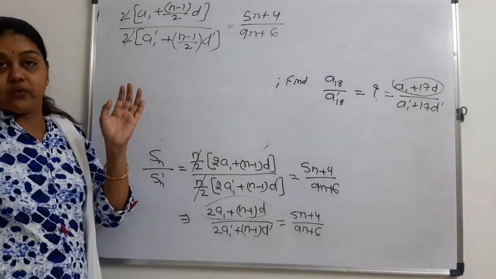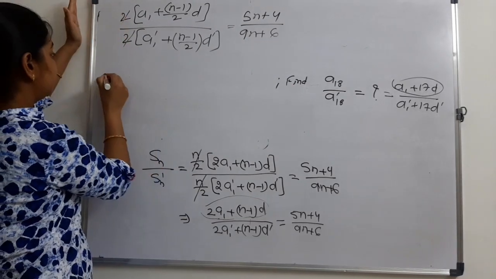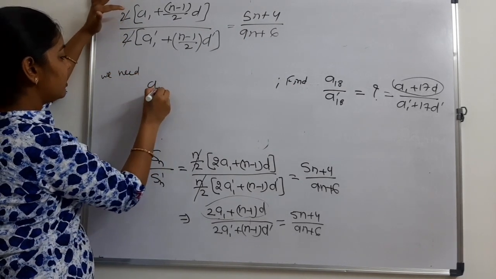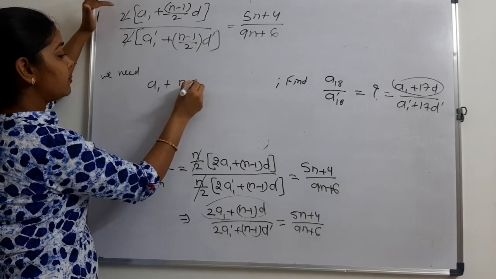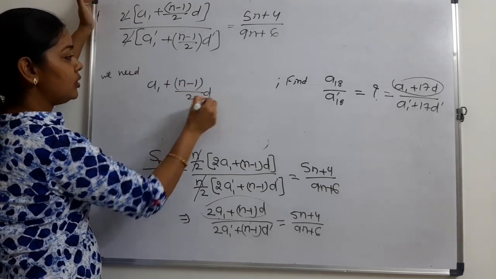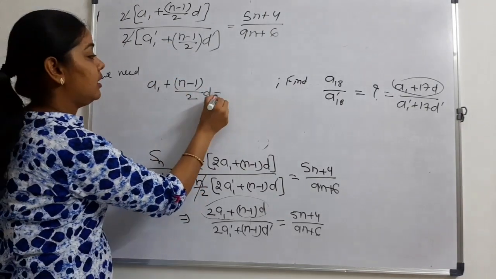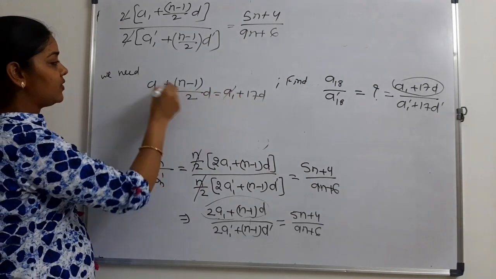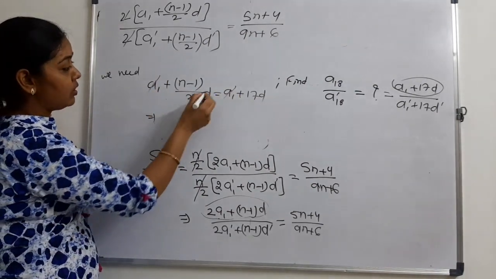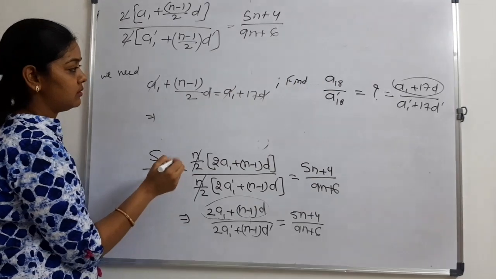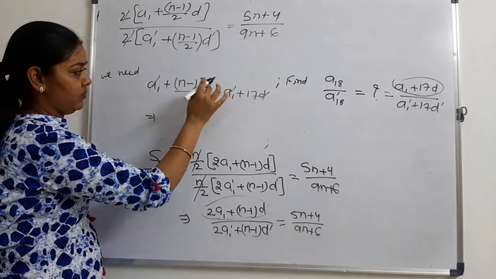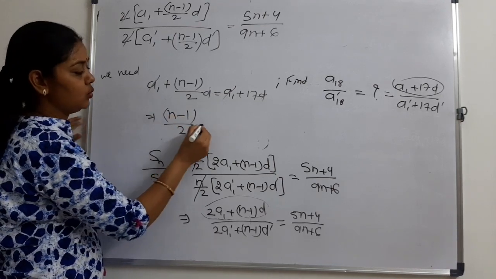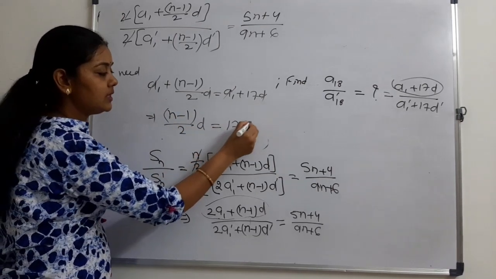Comparing both terms, in place of a1 plus (n minus 1) upon 2 into d, we need a1 plus 17d. a1 cancels out, and we get (n minus 1) upon 2 into d equal to 17d.